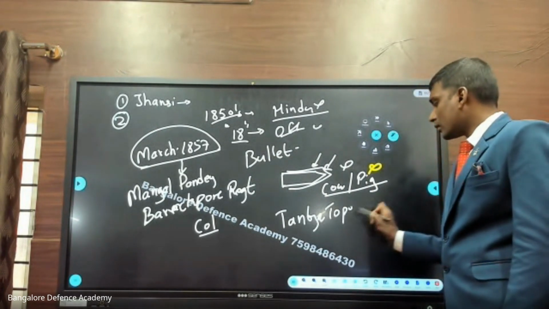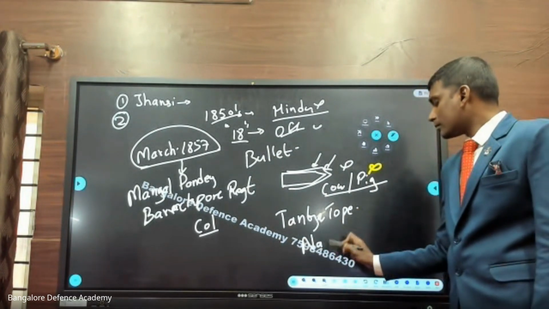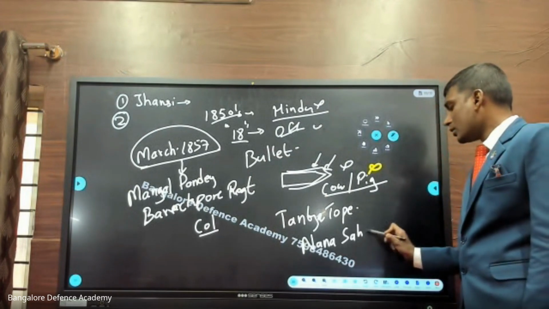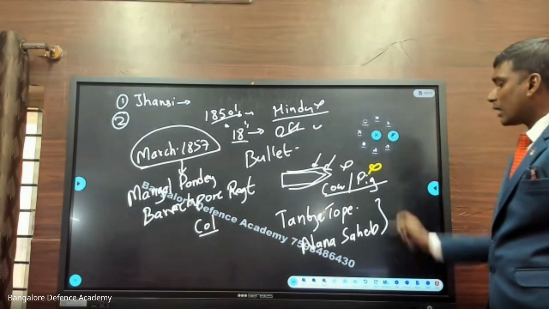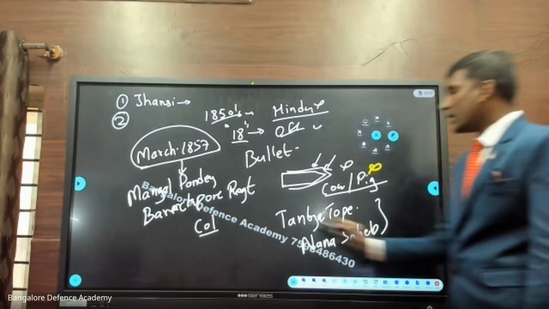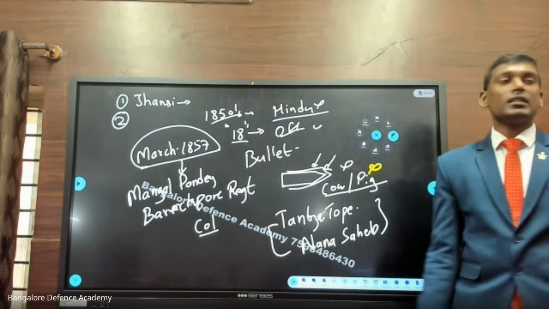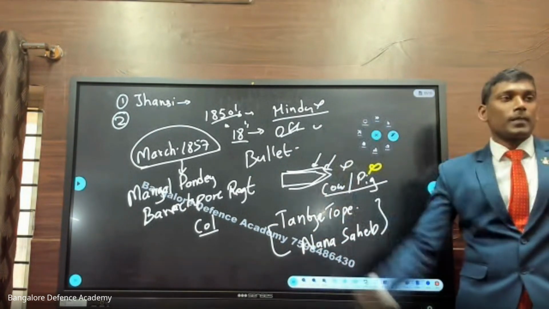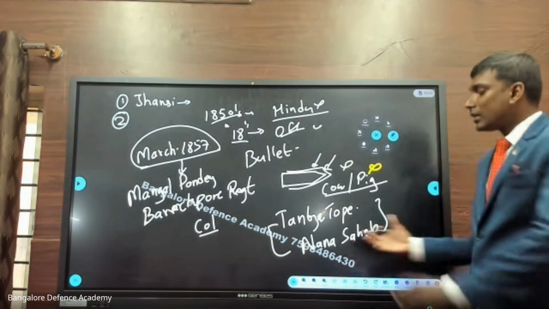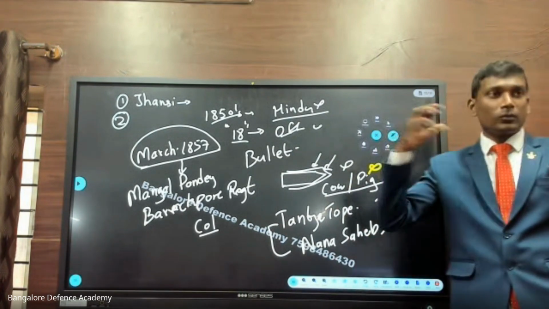Okay. Then Nana Sahib. So these are all people from Maharashtra. Okay, Tatya Tope, Nana Sahib. Now Tatya Tope and Nana Sahib were unhappy with the British rule about the pension and all. So they joined hands with Rani Lakshmibai. So Rani Lakshmibai and all these people become one team.